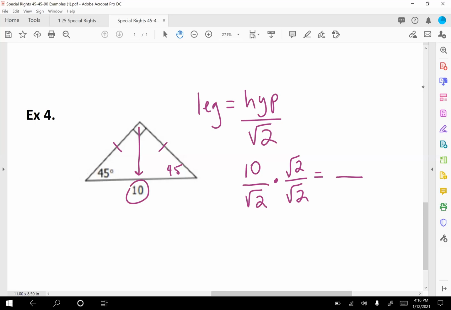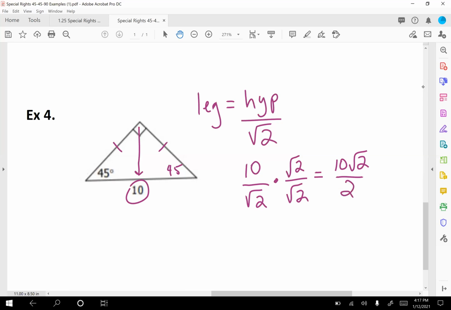So, 10, you multiply the tops. 10 times the square root of 2 is 10 square root 2. You just put them right next to each other. And then on the bottom here, you see how we have square root 2 times square root 2? Whenever you multiply a square root by itself, so I'm doing the square root of 2 times the square root of 2, you just get that number on the inside. So in this case, I get 2.